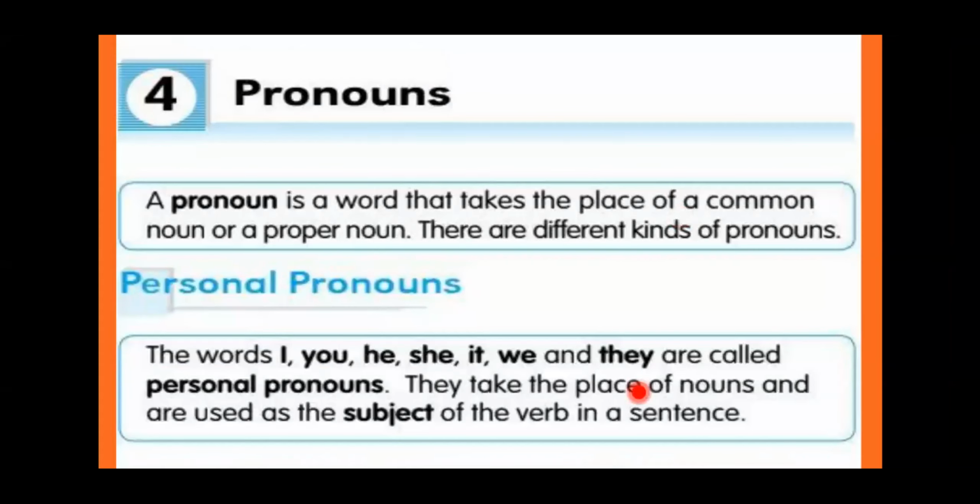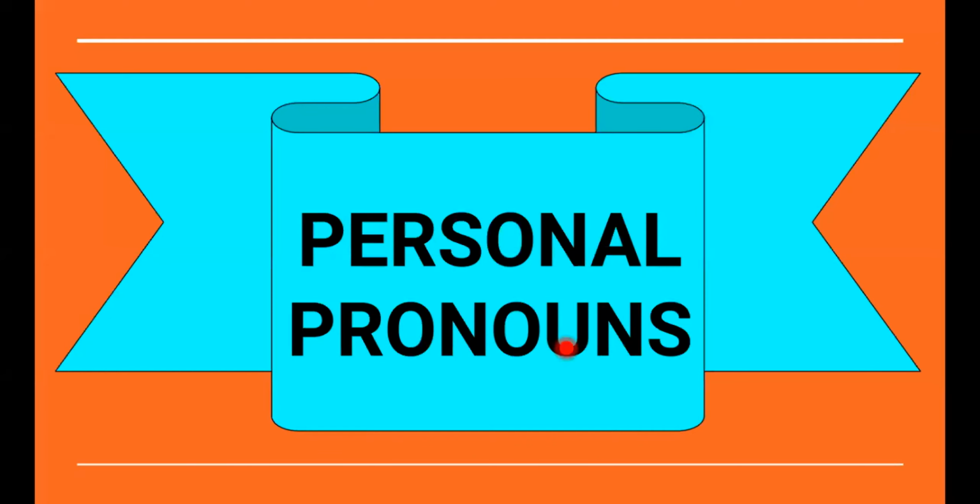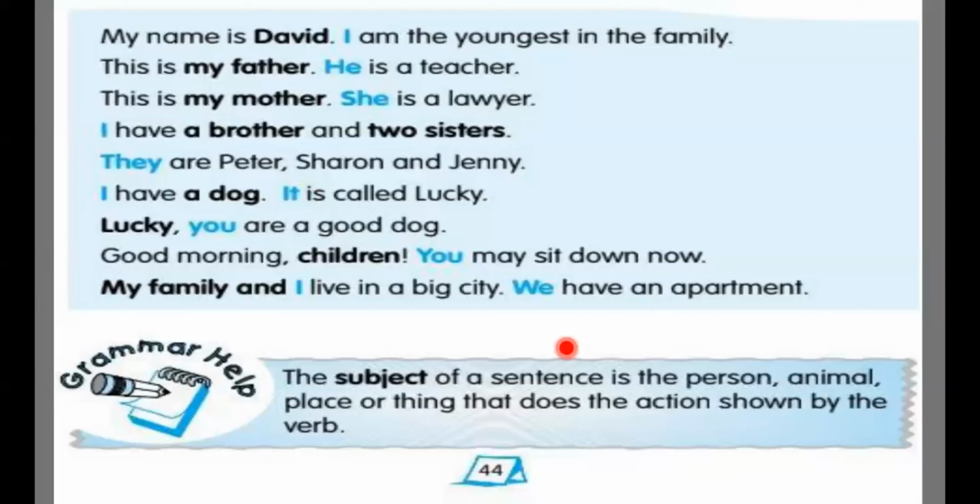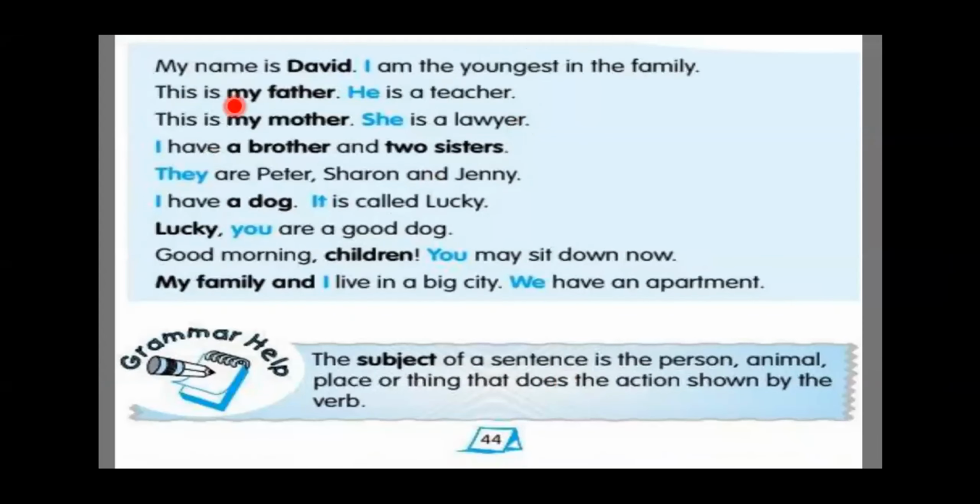Subject pronouns are these: I, you, he, she, it, we, and they. These are subject personal pronouns. Now let's have a look at examples. My name is David. I am the youngest in the family.